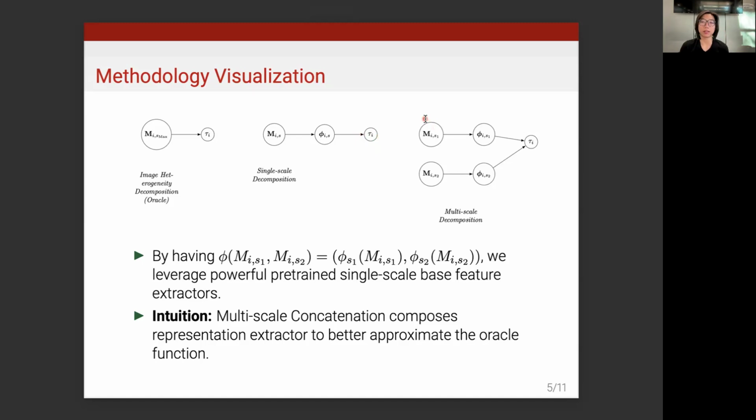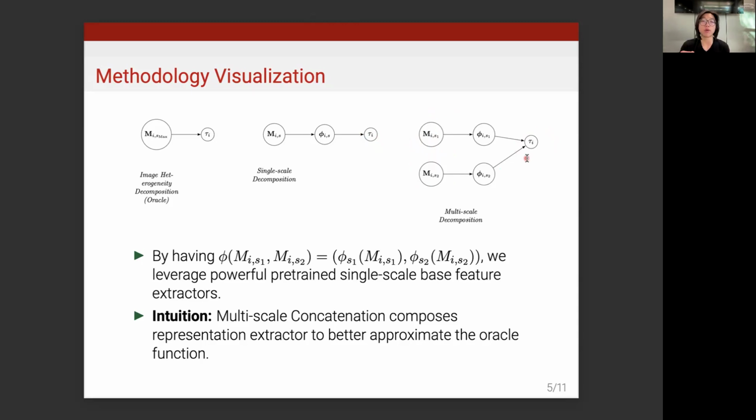What we do instead to construct the phi function is to take as input two images, M_i^S1 and M_i^S2, of different scales, S1 and S2, and use two powerful pre-trained single-scale base feature extractors, phi_i^S1 and phi_i^S2, to extract the representations for conditional average treatment effect estimation.